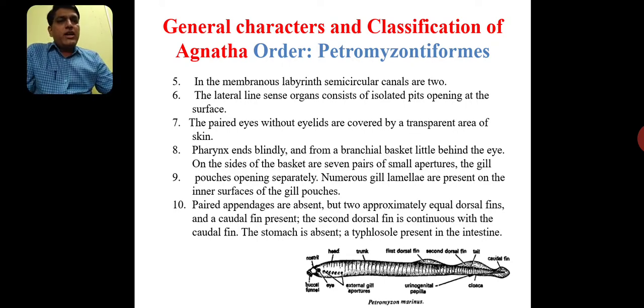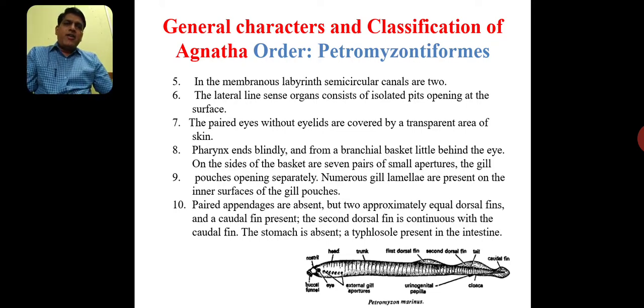Paired eyes without eyelids, covered by a transparent area of the skin. In these animals, the eyes are paired. Two eyes are there on either side of the head, without any kind of eyelids. The eyes are aquatic in habitat, covered by a transparent area of the skin.